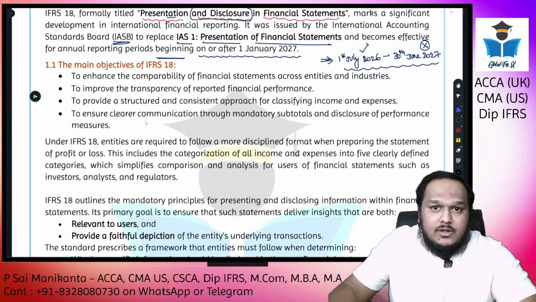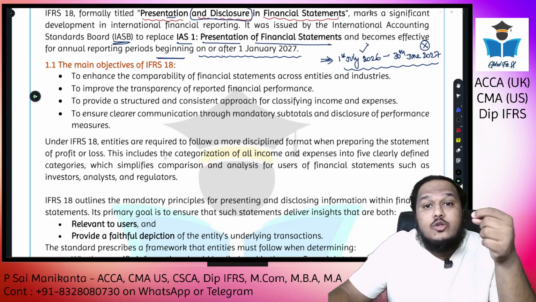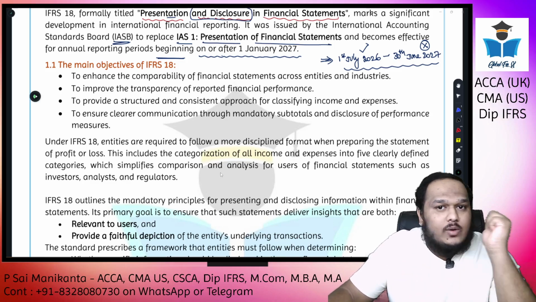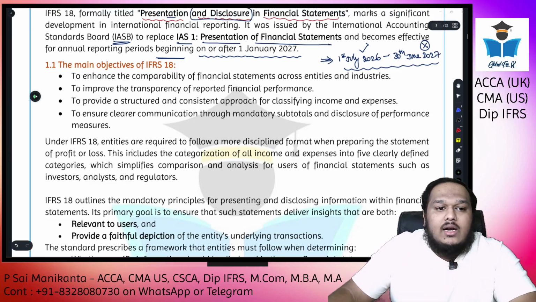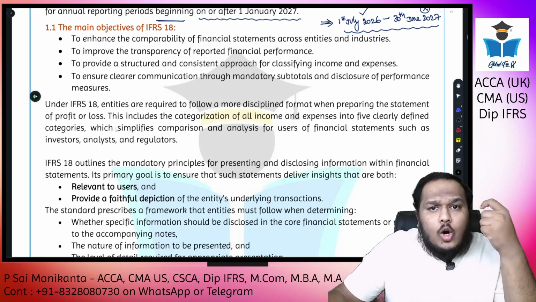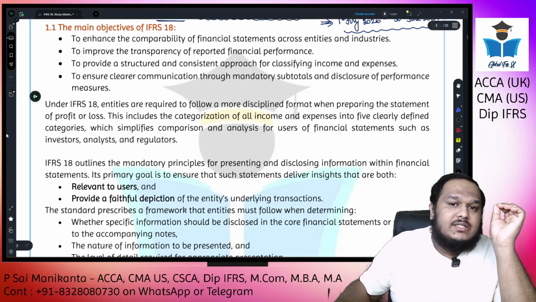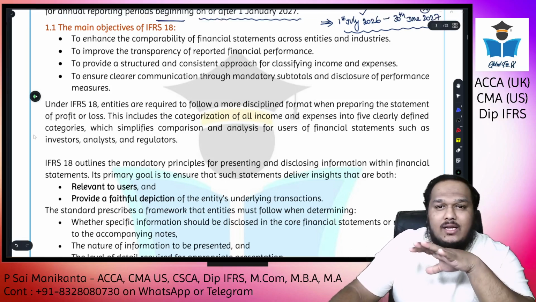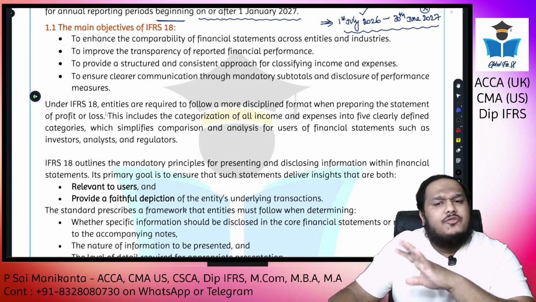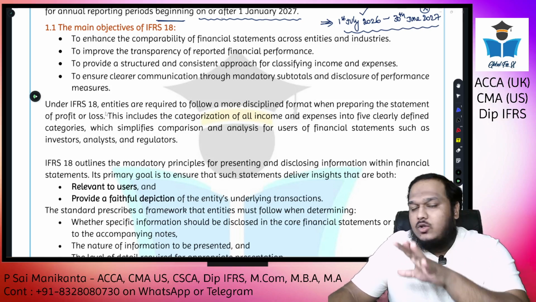So I'll proceed further. The financial year has to begin after 1st Jan 2027 or on 1st Jan 2027 if a company is following a calendar year. Okay. Now, what are the main objectives of IFRS 18, sir? Very standard boilerplate, whatever is there in IAS 1, the same things are copied over. Just a few additional topics are there, so let's go ahead with it.